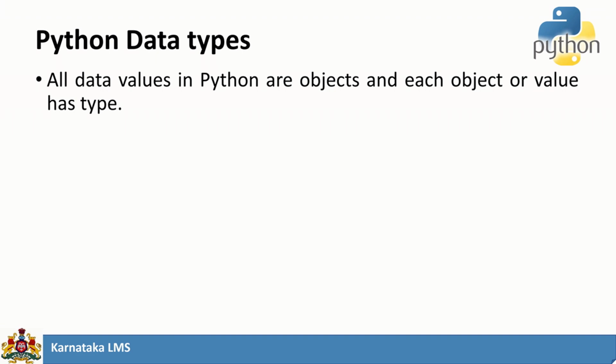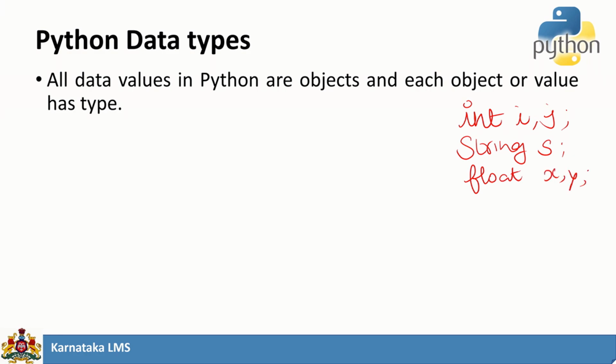In C, C++ or Java, whenever we want a particular variable, we declare it. For example, int i, j we declare, or even in Java we declare it as string, or it may be a float. Like this we declare all the variables and we tell the compiler or the interpreter what type of data you are using. But in Python, we are not going to have any declaration statements at all.